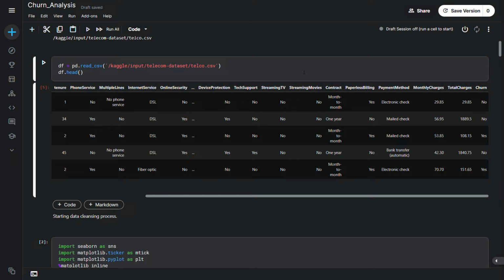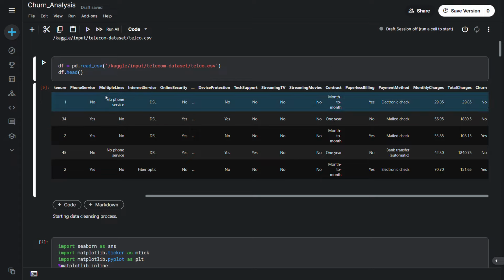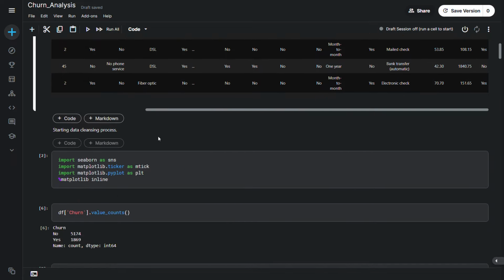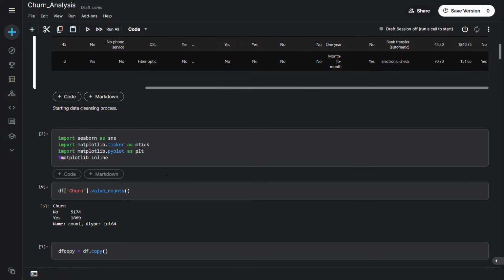Hi guys, today I have done a churn analysis project and this is the data set I have imported. It is freely available on Kaggle if you want to download it. So these are the parameters that have to be trained on the model to get this Y, whether a person will churn or not. And these are some modules which will help us to visualize our data.